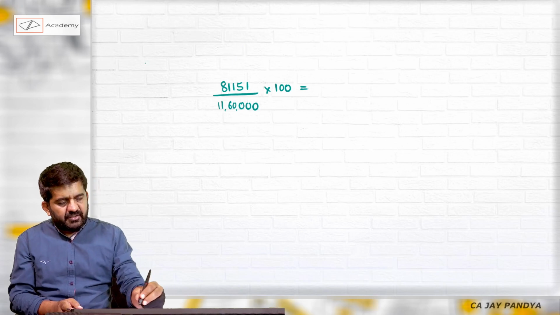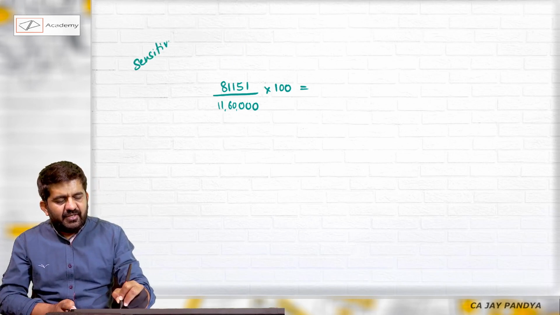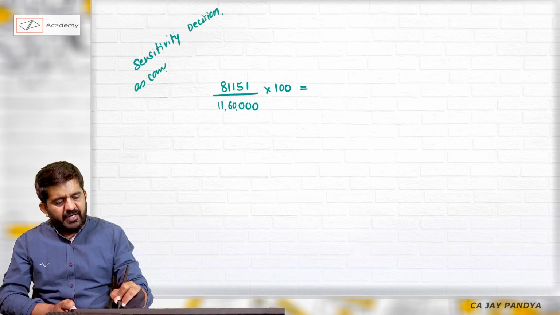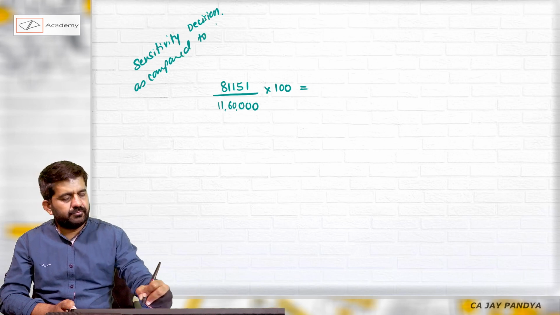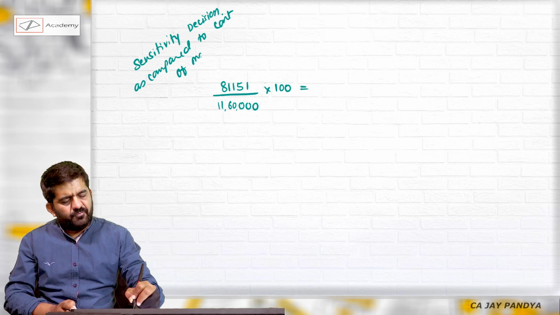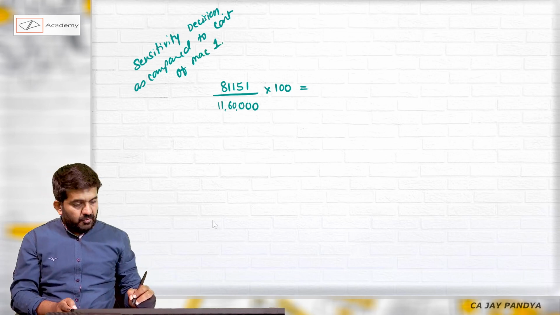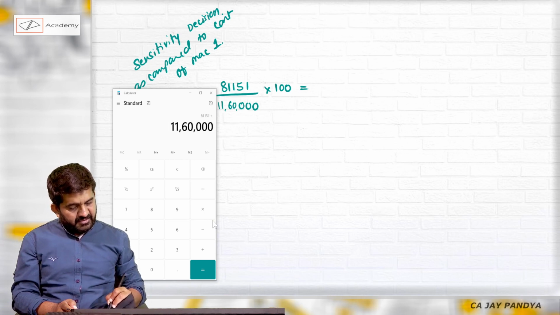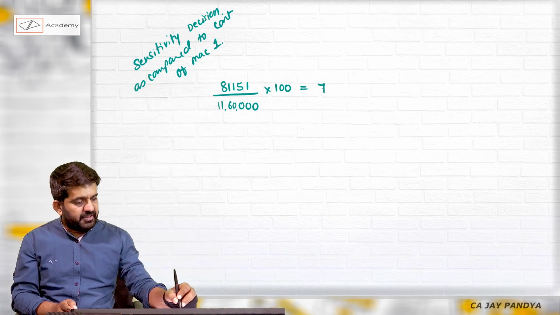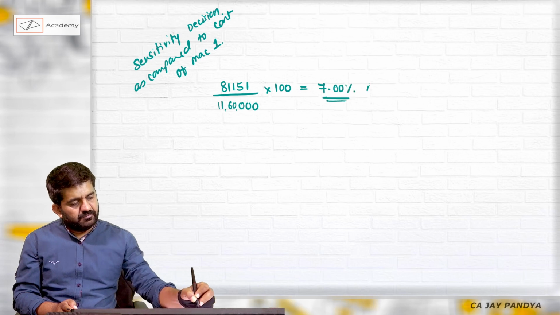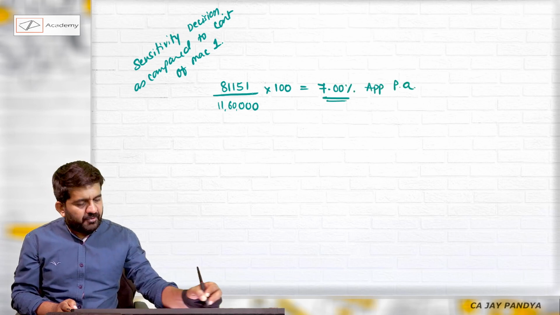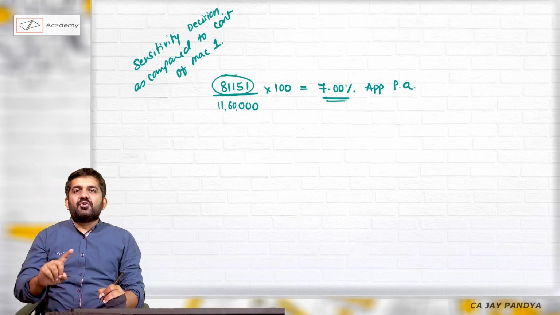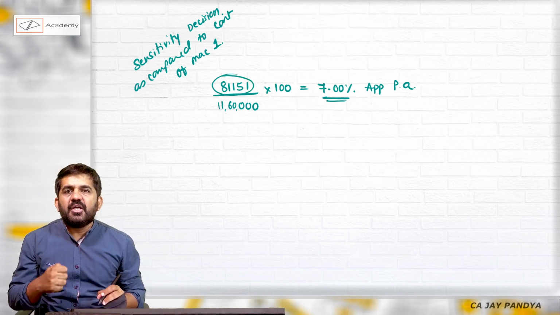This will be nothing but the sensitivity of my decision as compared to the contribution of machine 1, which will be 81,151 divided by 11,60,000 multiplied by 100. It is 6.99, that is 7% approximately. And this will be per annum. Why per annum? This is equalized annual. It is not a difference of total NPV, it is a difference of equalized annual.